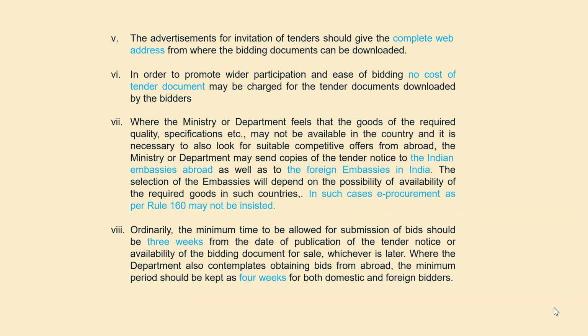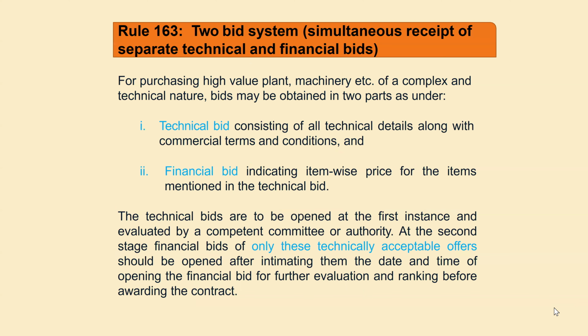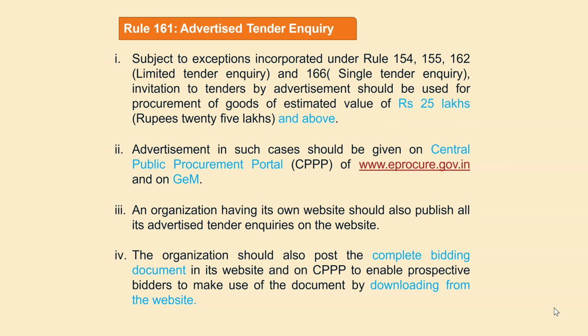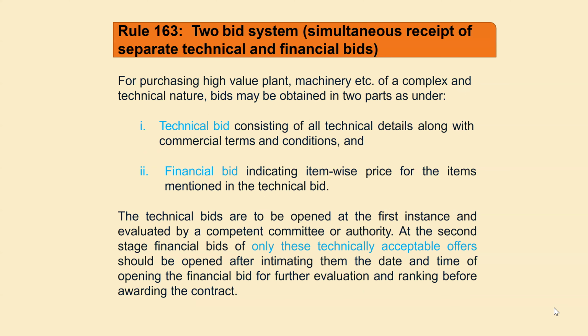CPP, this. But again, what I mean to say is that as we are every time following GEM only, if it is not available on GEM, then only we can follow open advertisement tender and this 2-bid system also. The 2-bid system may be on the CPP portal, Central Public Procurement Portal. Then in that case, we have to bid in a 2-bid system: one is the technical bid, consisting of all technical details along with commercial terms and conditions, and then the financial bid, indicating item-wise price.